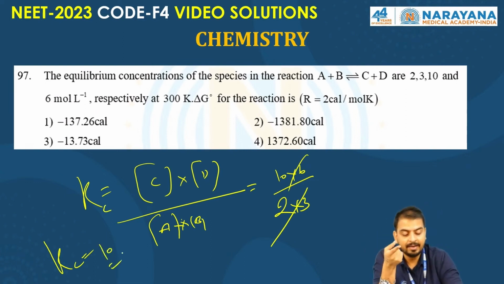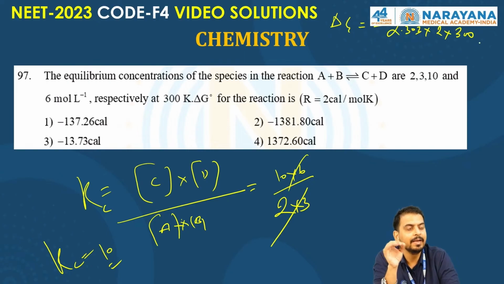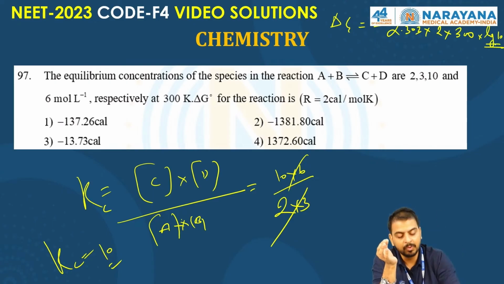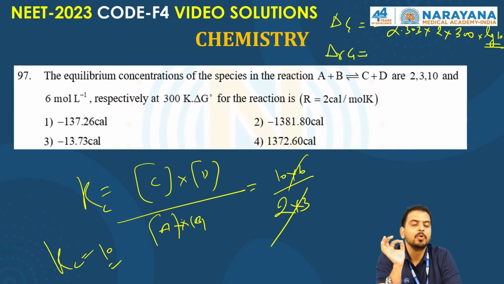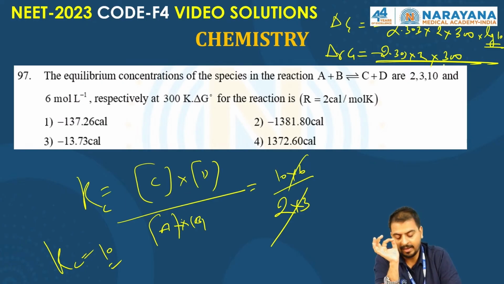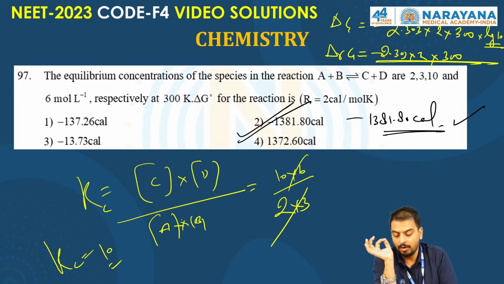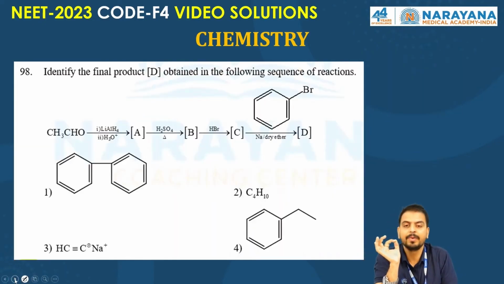Now Kc is 10. Delta G is equal to minus 2.303 RT log Kc. R is 2. Temperature is 300. And then log 10. Log 10 means what? Log 10 is 1. So delta G will be minus 2.303 into 2 into 300. If you solve it, you will get the answer. The correct answer for this question is 1381.80 calorie. Right? All of you got the right answer. I hope it's clear to everyone.